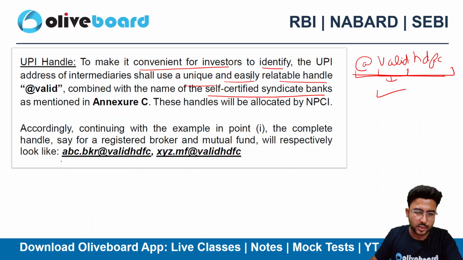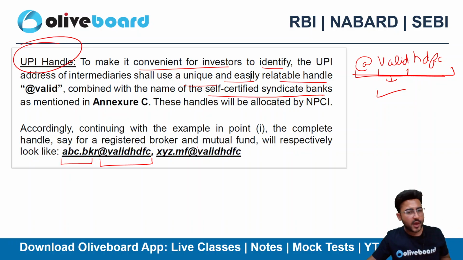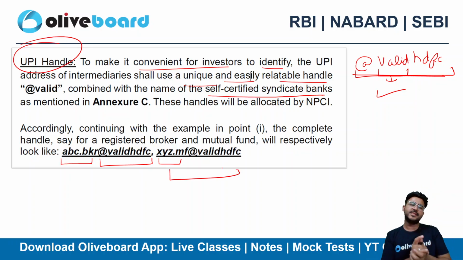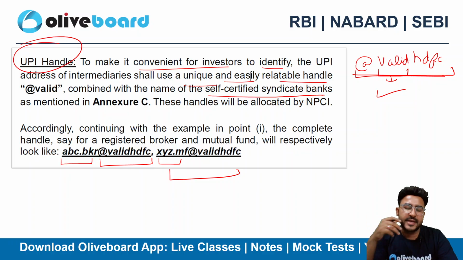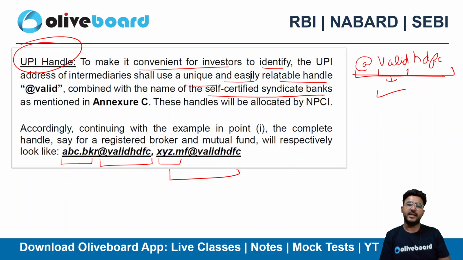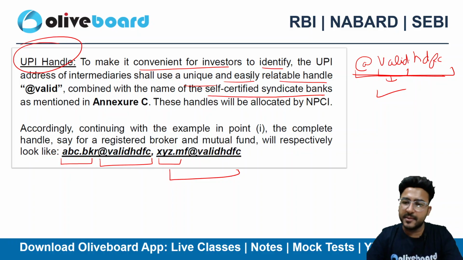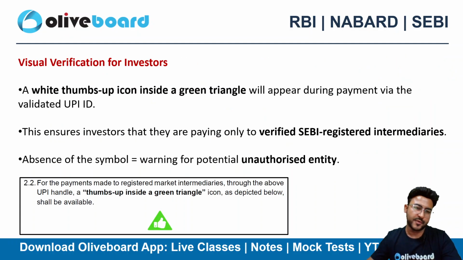Just like that, if you are a stockbroker, abc.brk is your username, @valid HDFC will be your UPI handle. If you are a mutual fund company, then xyz.mutualfund@valid HDFC will be the UPI handle, right? So it is better for transparency purposes. At a glance you can see that this is a broker, the sponsor bank here is HDFC bank, whereas this is a mutual fund company, so the investor can easily identify the same, right, and proceed accordingly with no risk as of now.